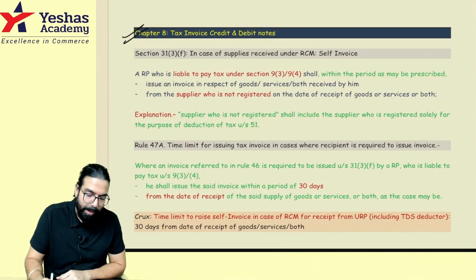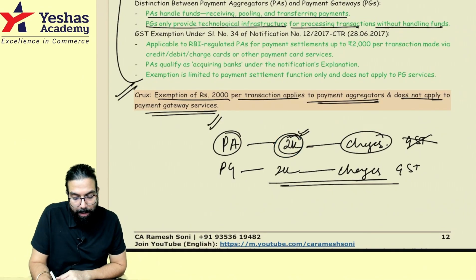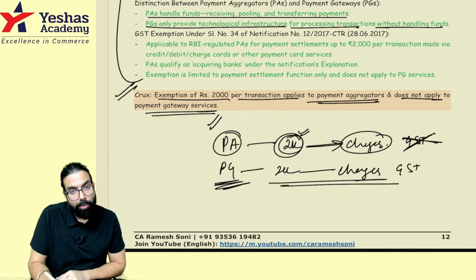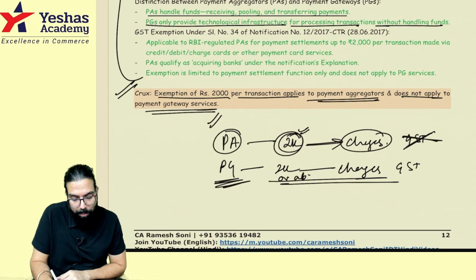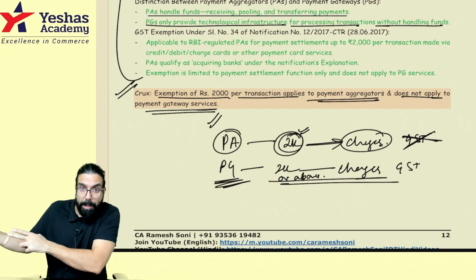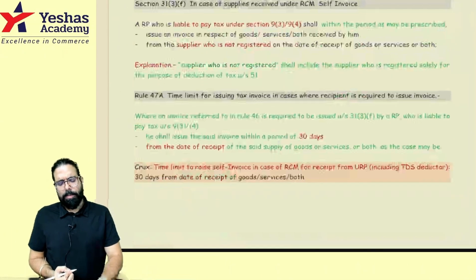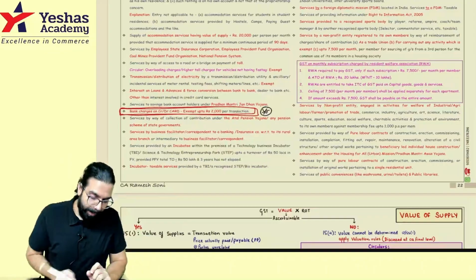Please write and keep this: for payment aggregators, on a swipe up to 2000, whatever charges there are, there is no GST. But for a payment gateway, whether 2000 or above, whatever charges the payment gateway takes for collecting that money from you, GST will always come on payment gateway services. Done sir, I will write this point and keep it.